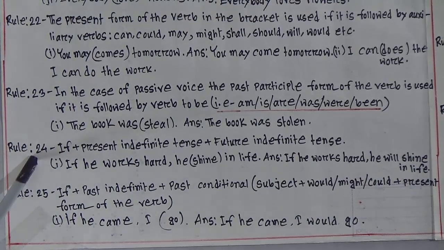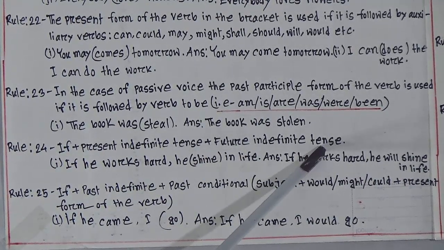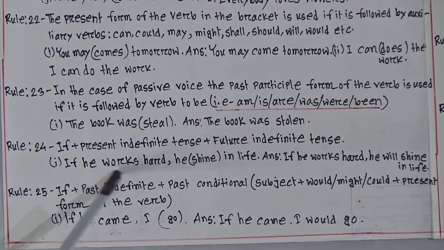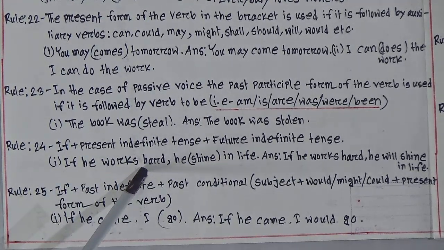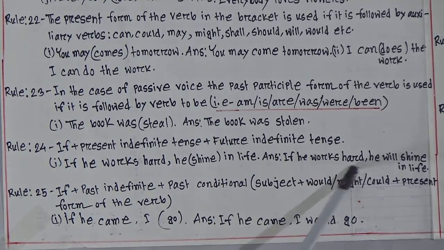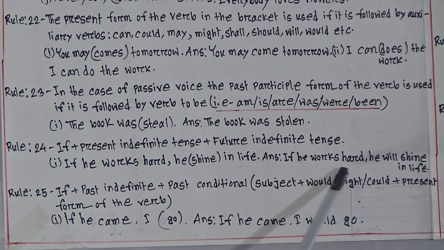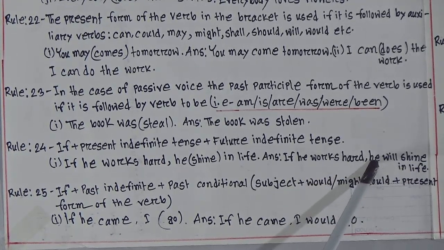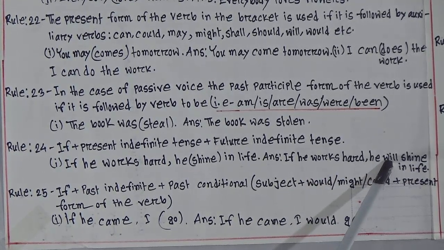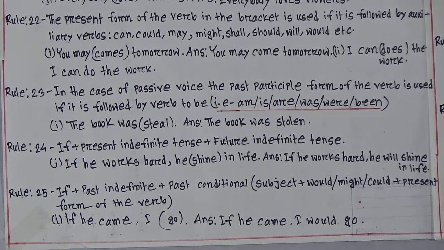Rule number 24: if plus present indefinite tense plus future indefinite tense. If he works hard, so look, if plus present indefinite tense is given here, he (shine) in life. Look at the correct answer: if he works hard, then he will shine in life. So after "if he works hard" we will use future indefinite. That means will is an auxiliary verb of future indefinite tense, will or shall, we know this. He will shine in life.